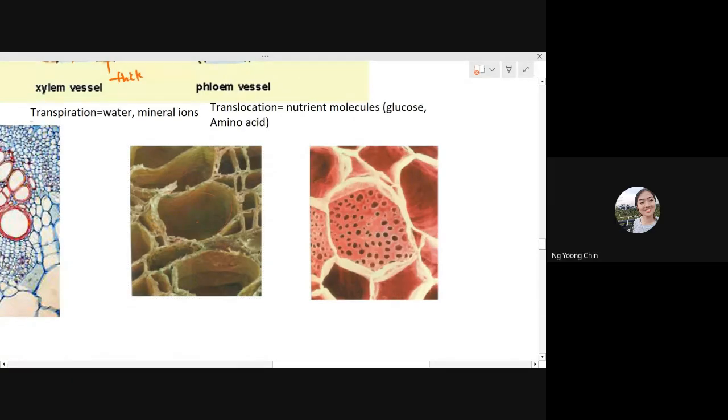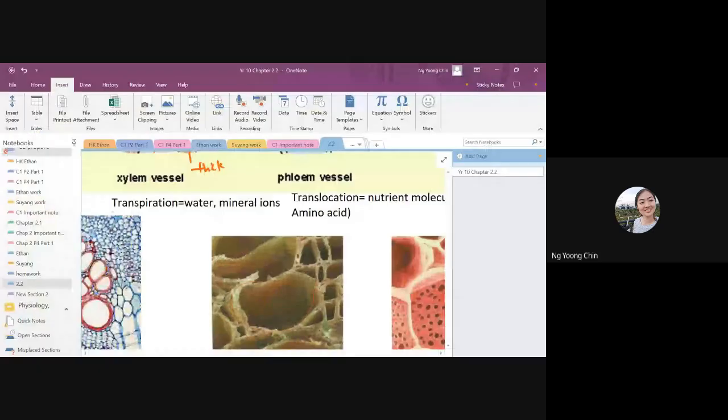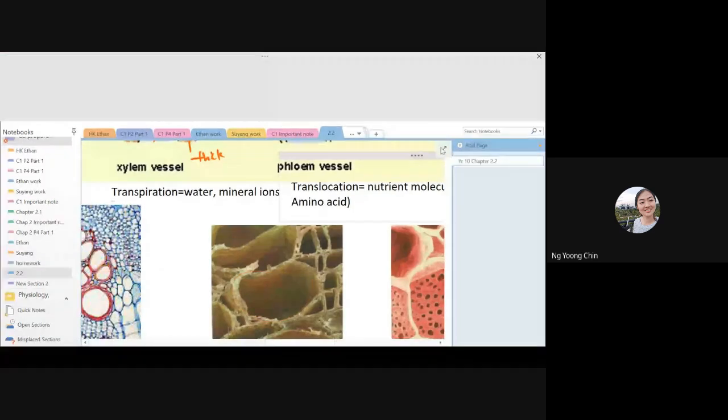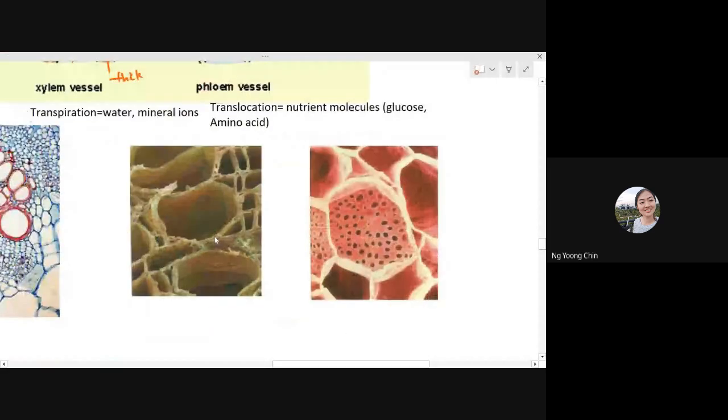They look very empty inside, right? So do you guess this picture is xylem or phloem? This is the xylem. This is the phloem.